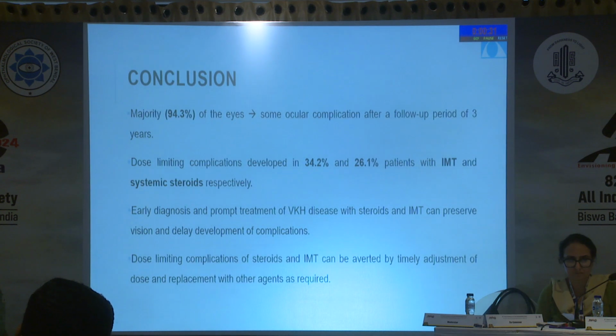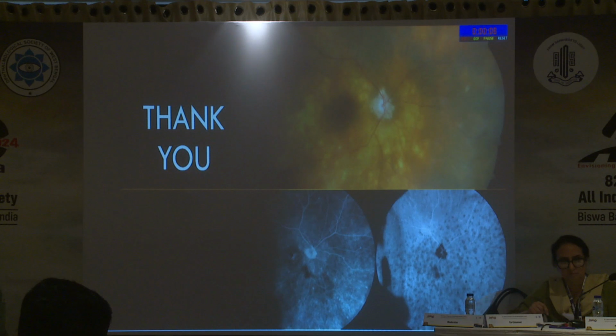To conclude, majority of the eyes develop some ocular complication after a follow-up period of 3 years. Dose-limiting complications developed in 34% and 26% patients with IMT and steroids respectively. Early diagnosis and prompt treatment of VKH with steroids and IMT can preserve vision and delay development of complications. Dose-limiting complications of steroids and IMT can be averted by timely adjustment of dose and replacement with other agents as required. Thank you.